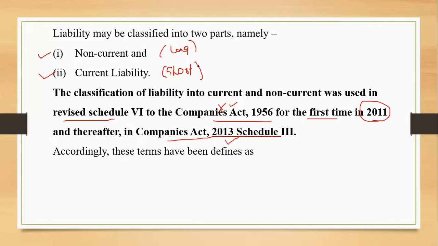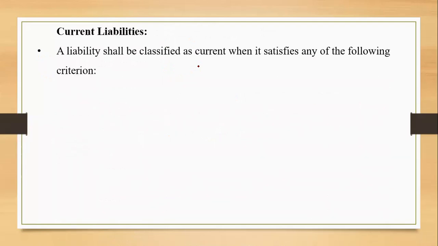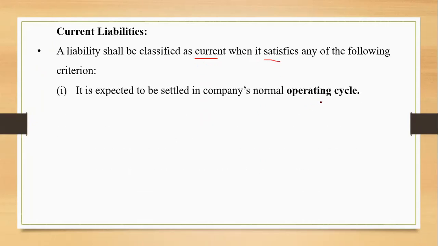But apart from that 12 months period, we have something else to learn, that is the operating cycle. We'll come to that. A liability shall be classified as current when it satisfies any one of the following criteria. The different criteria are there. It is expected to be settled within the operating cycle. Now, what is the operating cycle? That has to be known to us. Operating cycle is nothing but the time period taken. But time period taken for what? That needs to be understood by us.